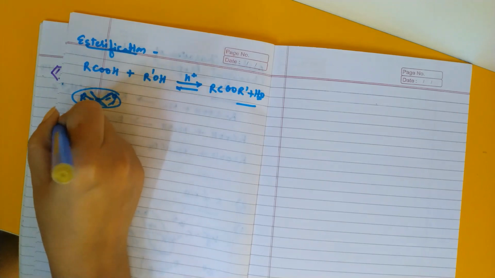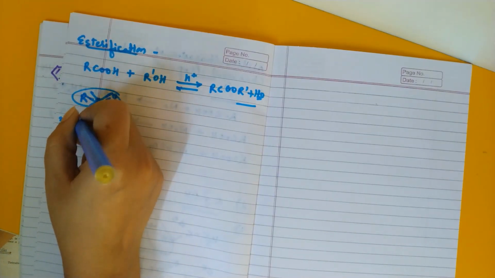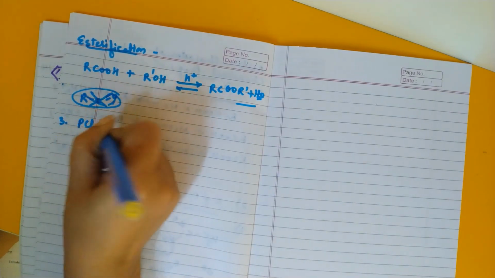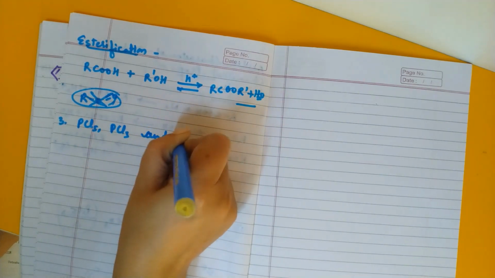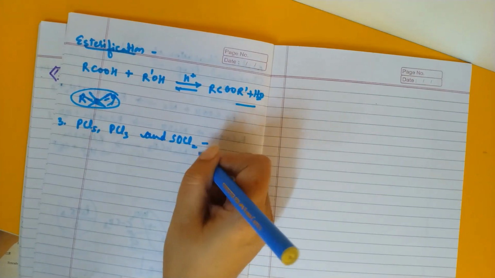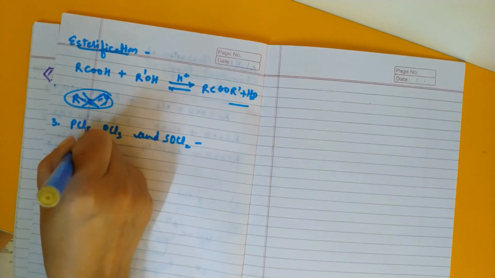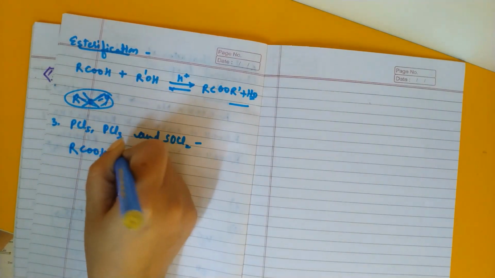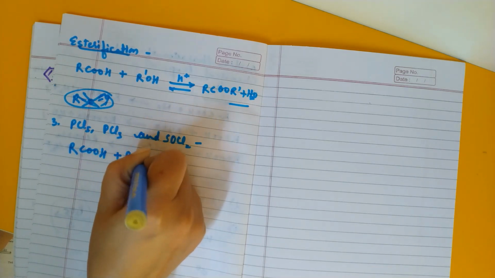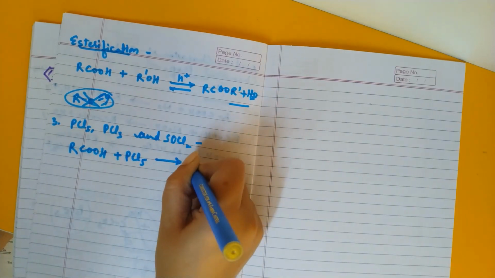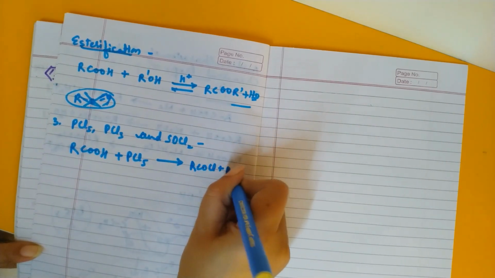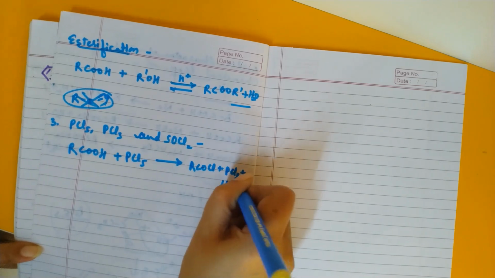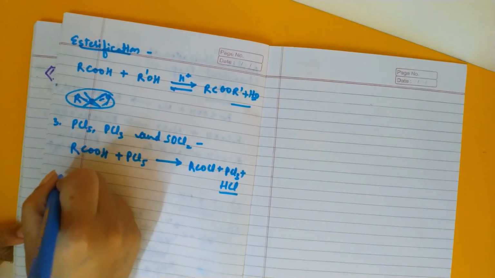Now the next example of the reaction is reaction with PCl5, PCl3 and SOCl2. How the reaction is taking place: RCOOH plus PCl5 will give RCOCl plus POCl3 plus HCl. So acid chloride will be obtained.